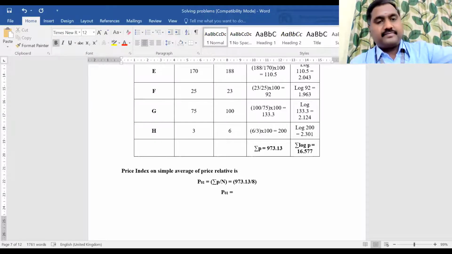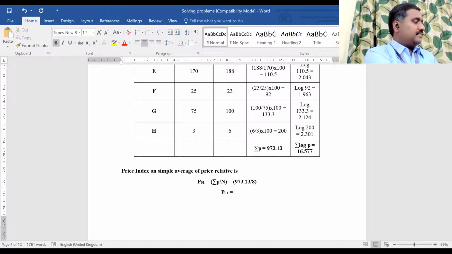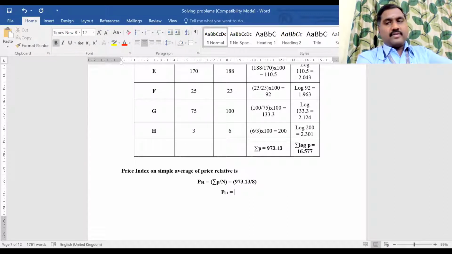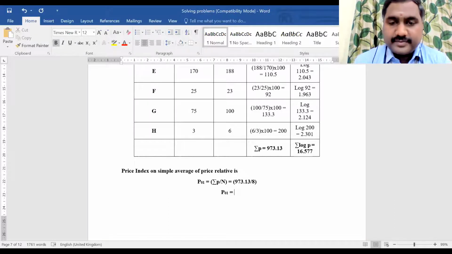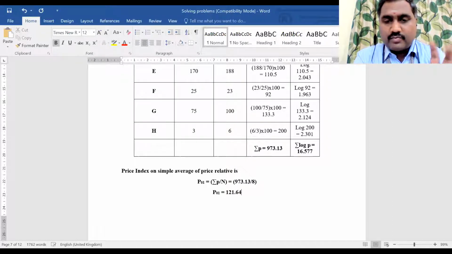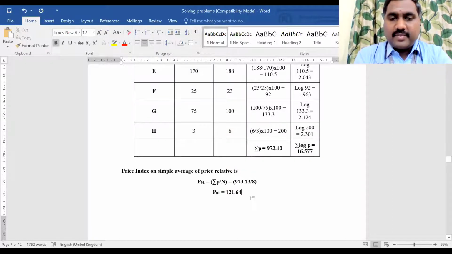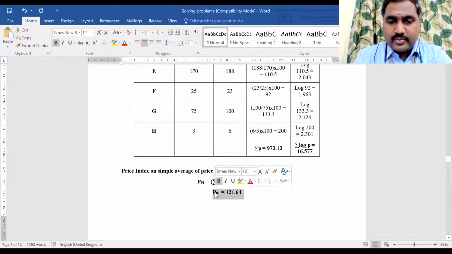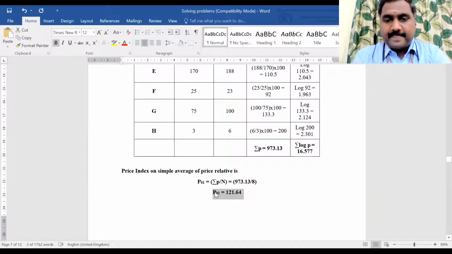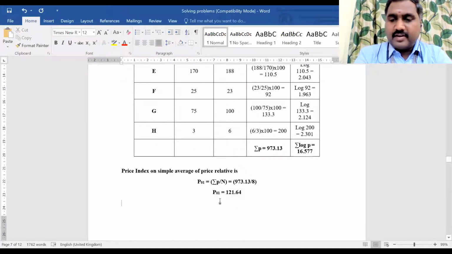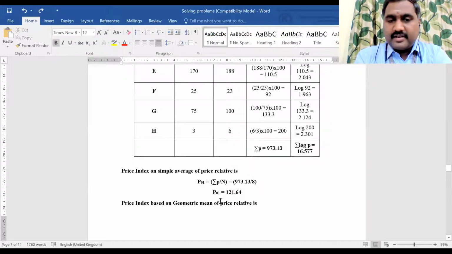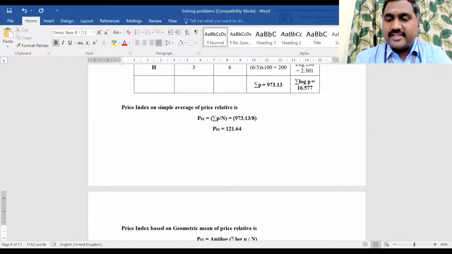973.13 by 8. That is 121.64. So this is the price index value of the given commodities by using simple average, right? Clear now? Now the next one is what?